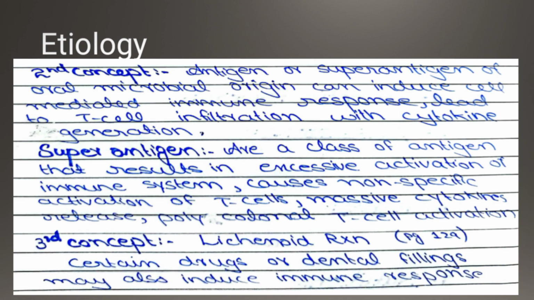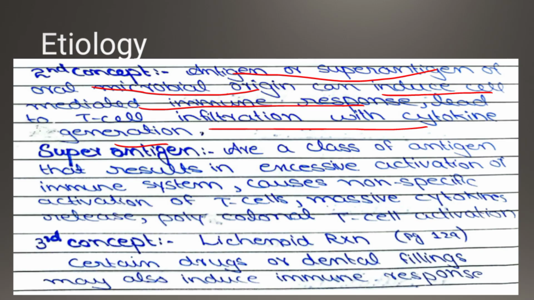Okay, the second concept, we are coming towards the super antigen of oral microbial origin. So basically, there is a normal flora in your mouth. What happens, they also induce a cell-mediated immune response. When they release an immune response, they lead to T cell infiltration, and with this they form cytokines. So the second concept tells you basically that there is a super antigen of oral microbial origin.